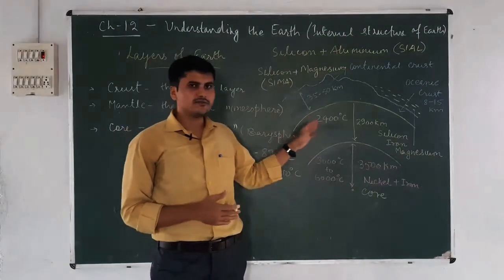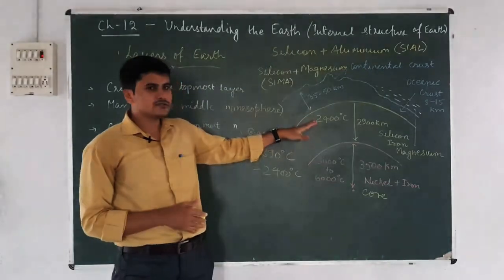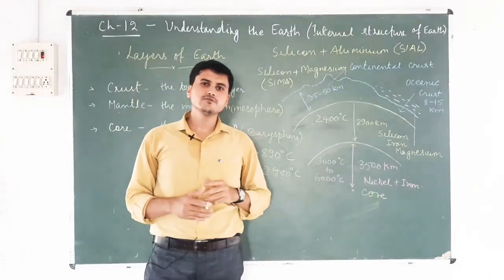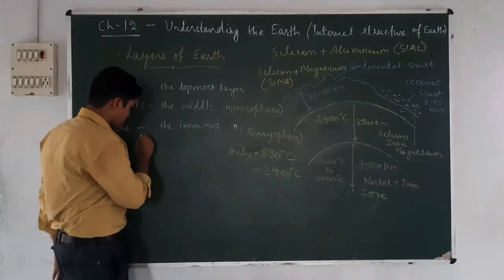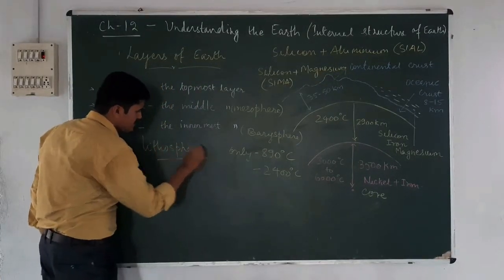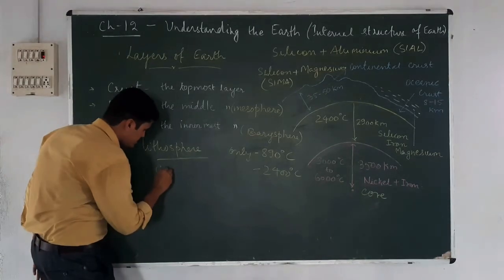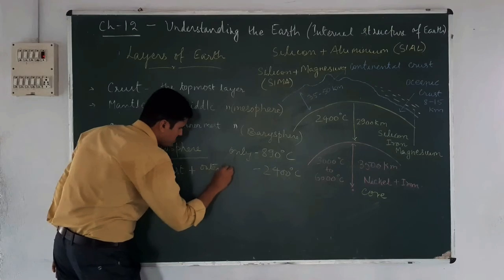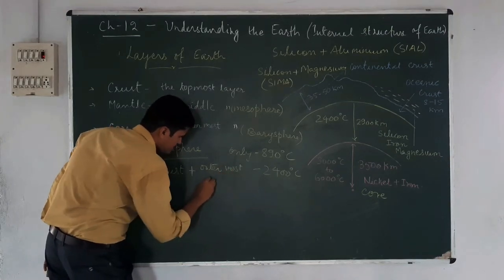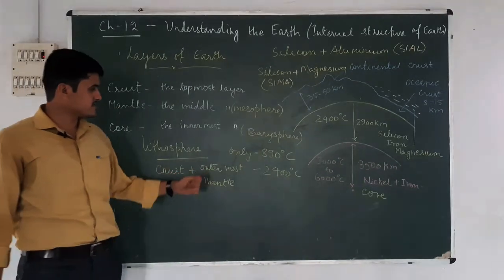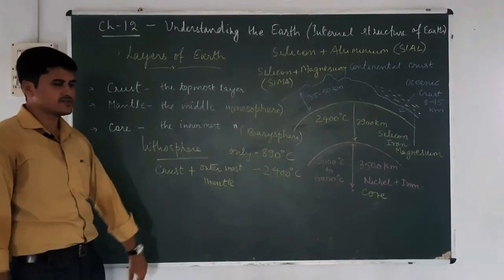The outermost mantle and crust usually combine to be known as lithosphere. What is lithosphere? Lithosphere means crust plus outermost mantle.